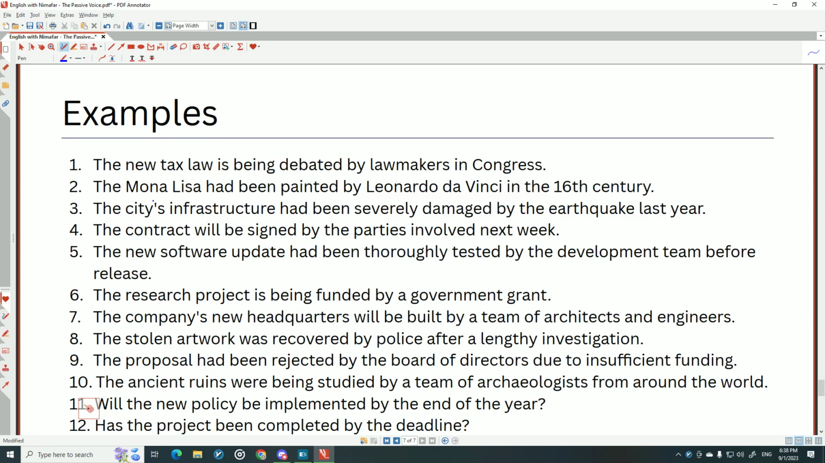For example, the new tax law is being debated by lawmakers in Congress. I tried to make super advanced, or advanced at least, examples. The Mona Lisa had been painted by Leonardo da Vinci in the 16th century. The cities and infrastructure had been severely damaged by the earthquake last week. The contract will be signed by the parties involved next week. The new software update had been thoroughly tested. The research project is being funded. The company's new headquarters will be built.